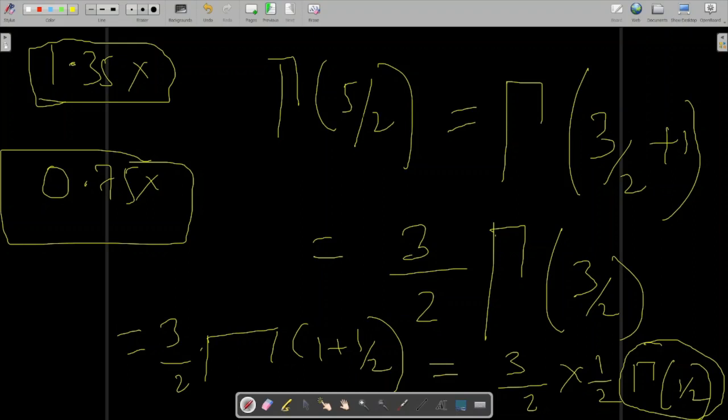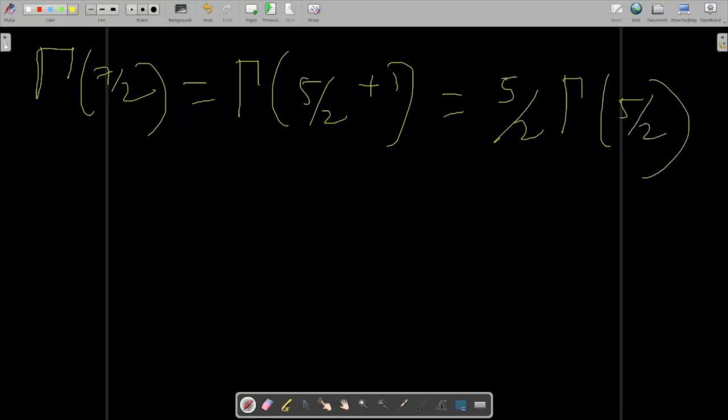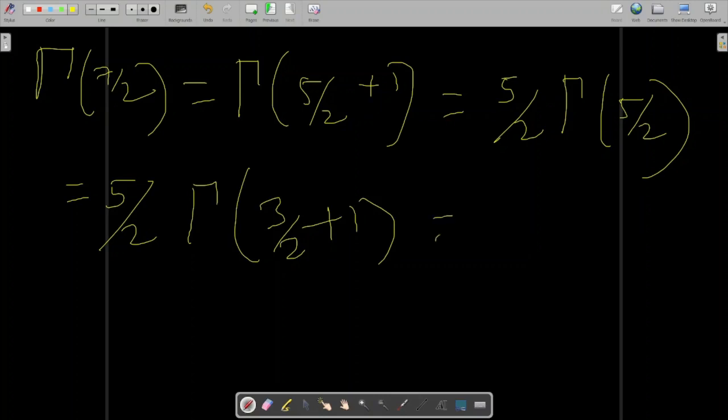Then what will gamma 7 by 2 look like? In a similar fashion, you can find it out. Whenever 1 plus something comes, you simply write like this. Then it comes out to be 3 by 2 plus 1, right? And whenever plus 1 comes, you simply write it like this.